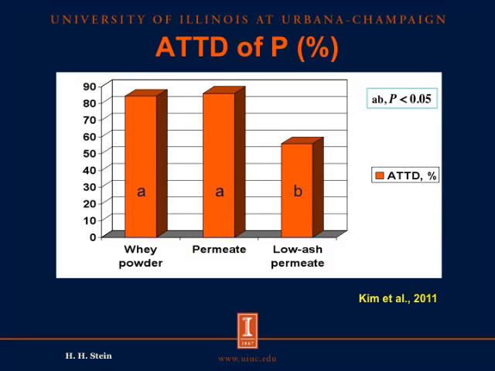We determined the apparent total tract digestibility of phosphorus in each of these 3 ingredients, and we can see here that there was no difference in the apparent total tract digestibility of phosphorus between the whey powder and whey permeate. However, the low ash permeate had a much lower value for the apparent total tract digestibility of phosphorus than the other 2 ingredients.